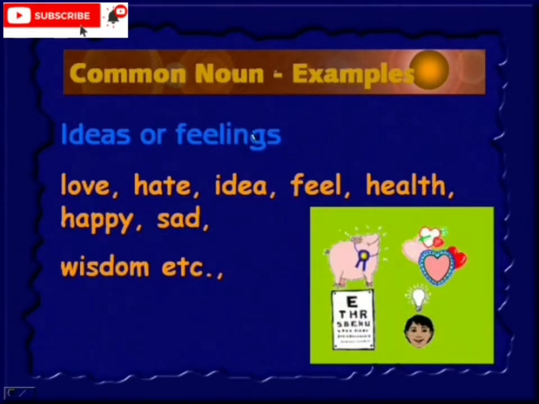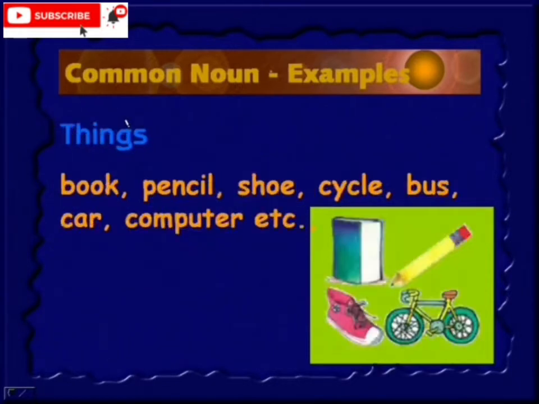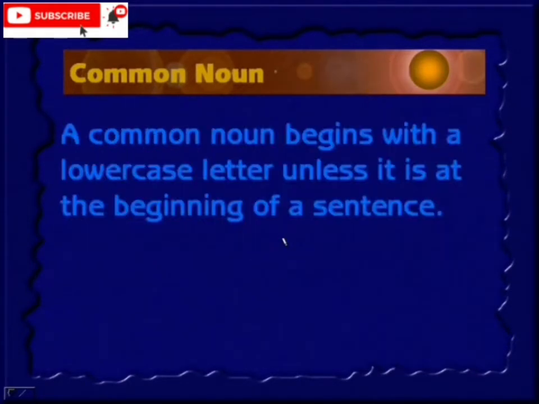Ideas or feelings like love, hate, idea, feel, health, happy, sad, wisdom, etc. Again they come under common noun. Things: book, pencil, shoe, cycle, bus, car, computer, etc. Again they are common nouns.